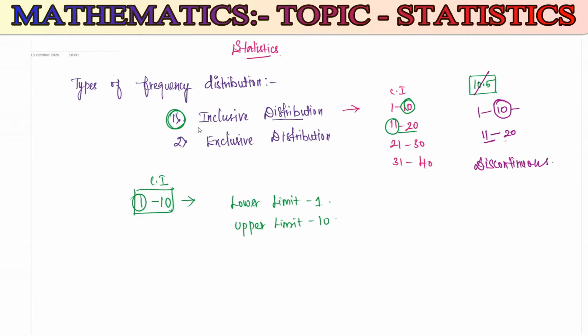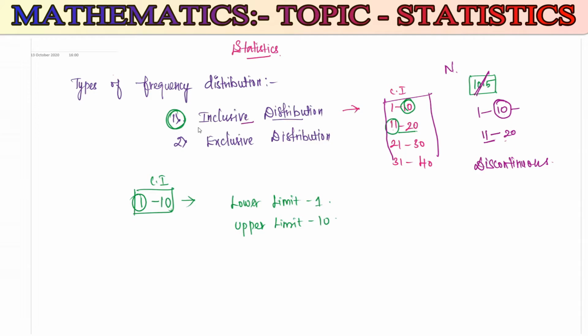Discontinuous frequency is nothing but a variable which is incapable of taking all possible numerical values, as in a discrete variable. This is a discrete variable. We cannot take all the possibilities of the numerical values. Here I cannot take 10.5 either in the first interval or in the second interval. Neither is possible. This form we call inclusive form.